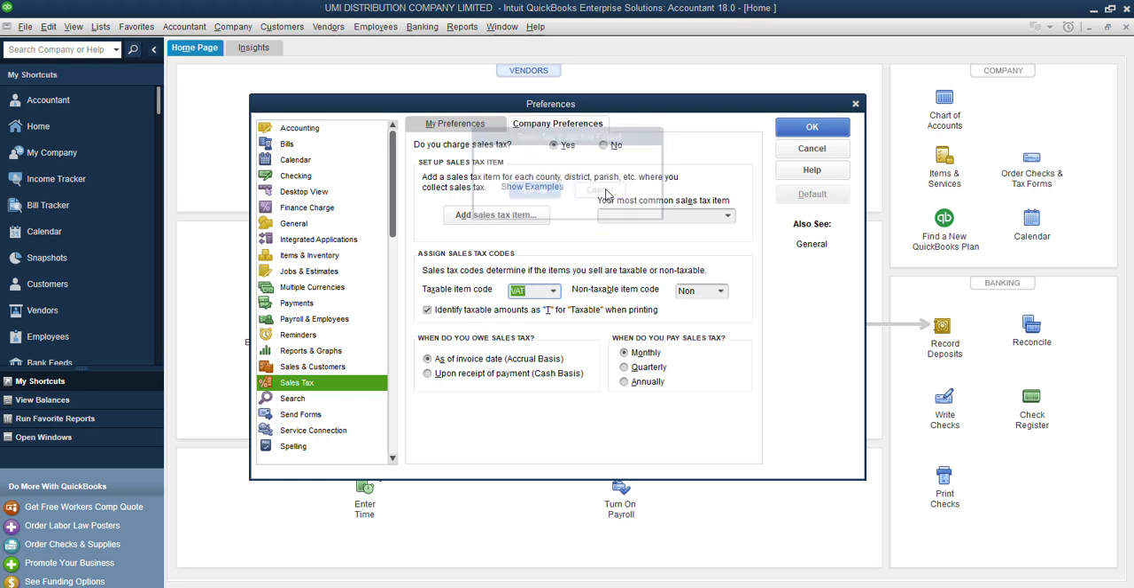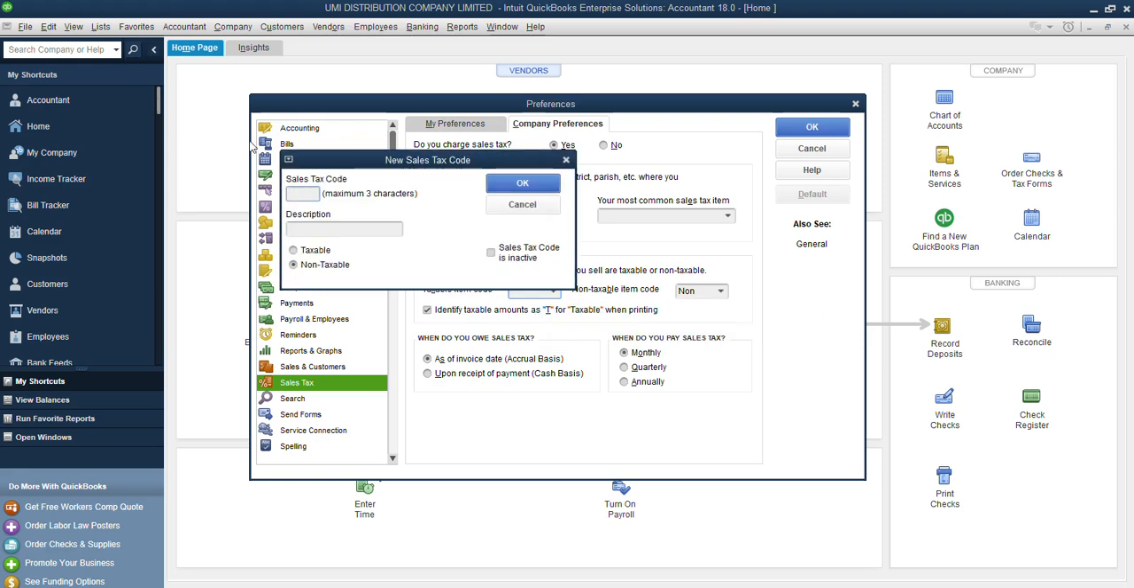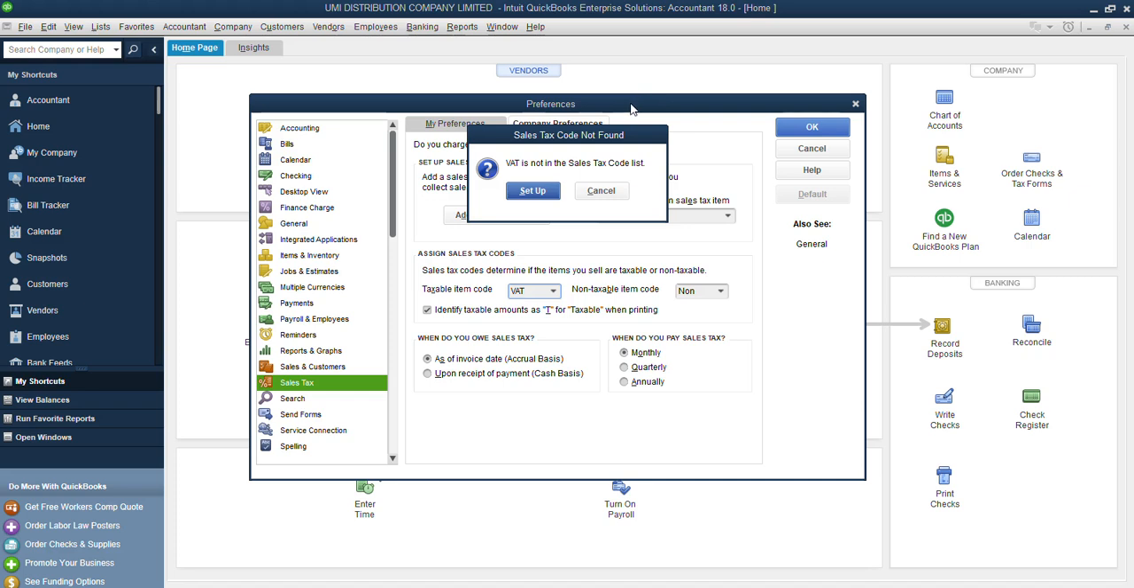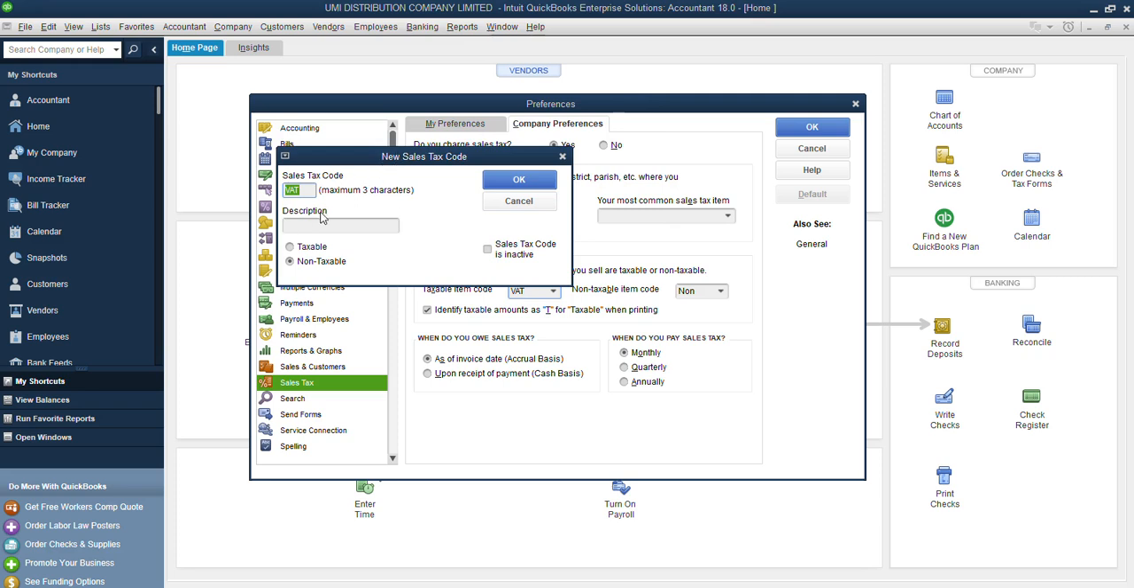You either type the VAT here, or you click add new, which gives you this option. If you type the VAT and press your tab key, you will have this option to set up. So you can click set up and it will bring up this same window.